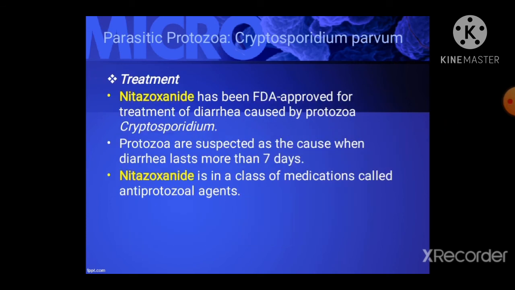So, an example of medicine for cryptosporidiosis is nitazoxanide. It is a treatment that has been FDA approved for treatment of diarrhea caused by the protozoa Cryptosporidium. Protozoa are suspected as the cause when diarrhea lasts more than 7 days. Nitazoxanide is in a class of medication called anti-protozoal agents.